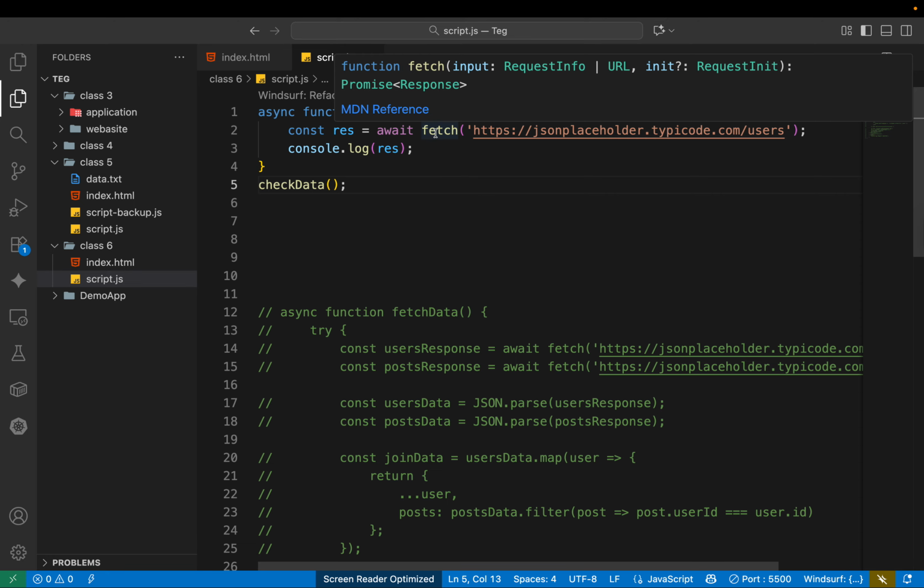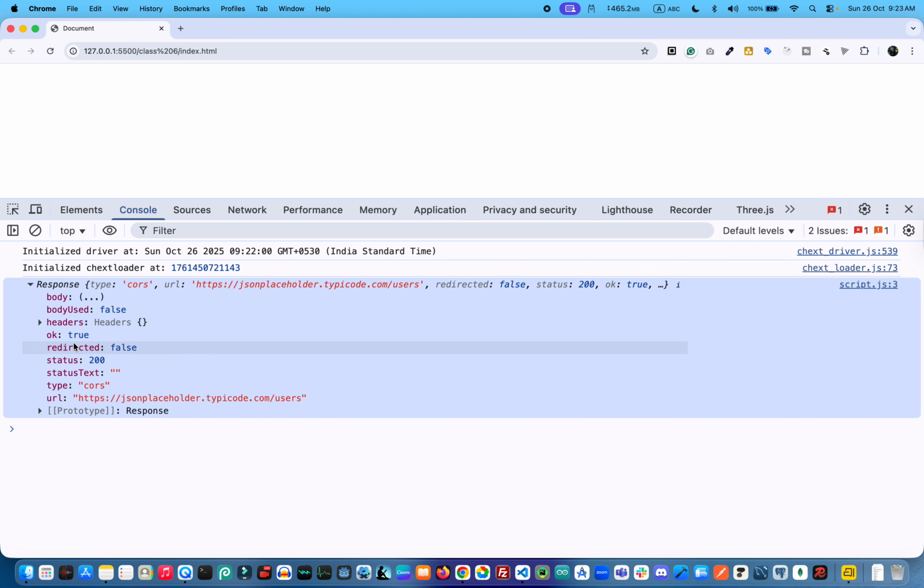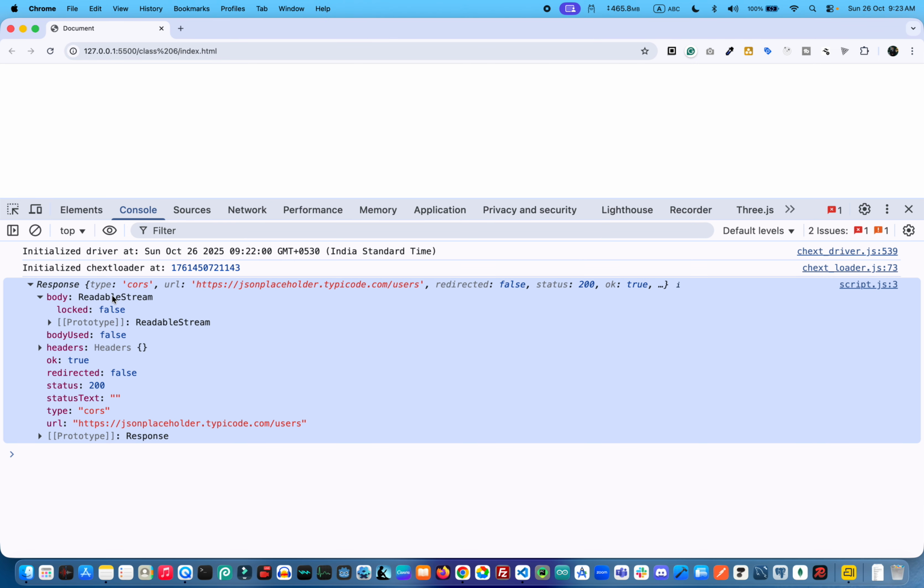When I use this fetch function, we get the output like this. We get all the response, but the response data is a readable stream.